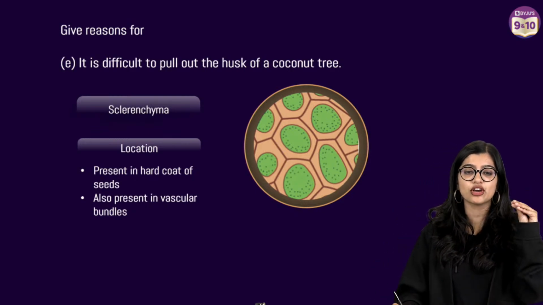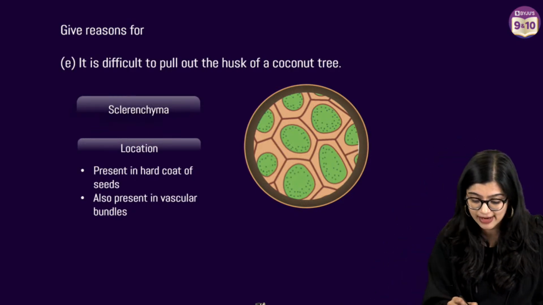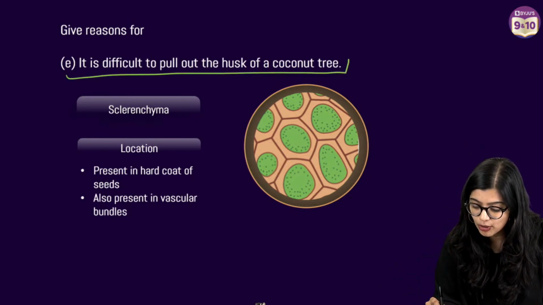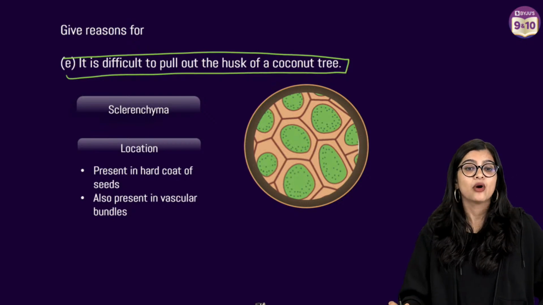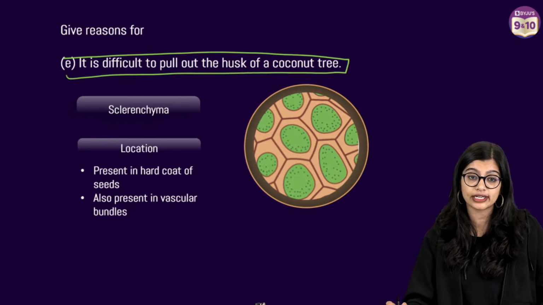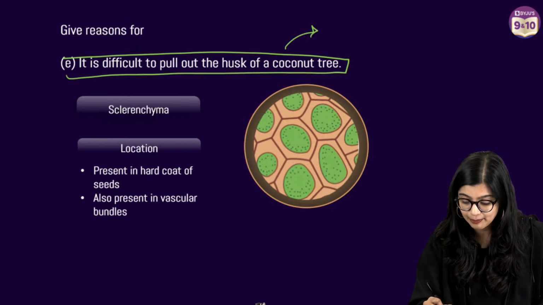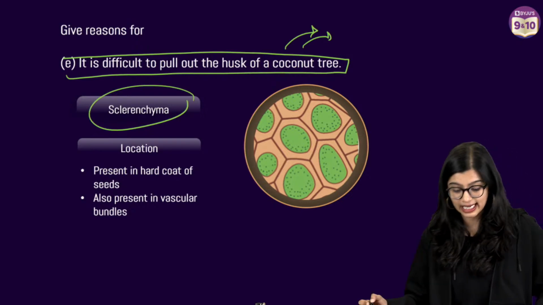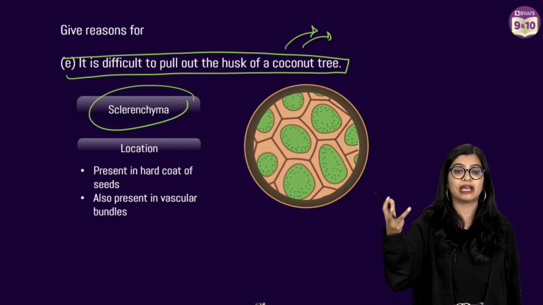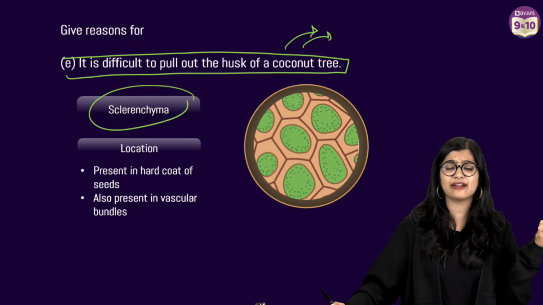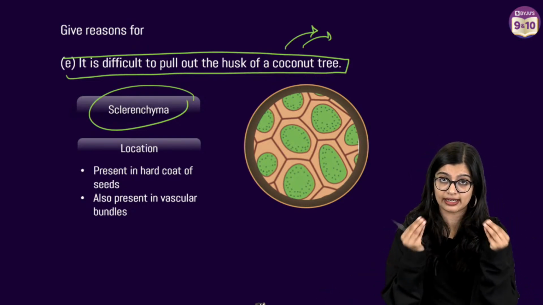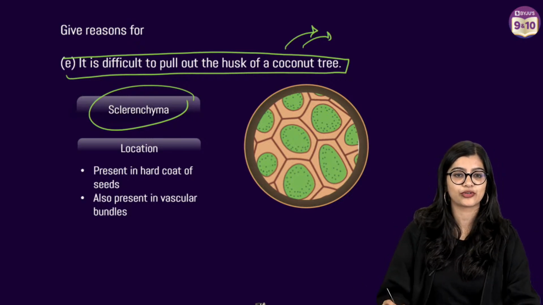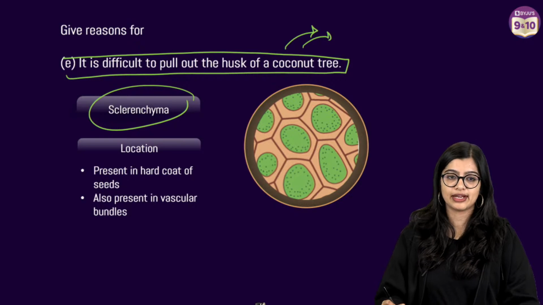Now moving on to question number 5, the fifth part of this particular question. It is difficult to pull out the husk of a coconut tree. Why is it difficult? Simply because the husk of the coconut tree is made up of a dead kind of tissue called sclerenchyma, which has depositions of lignin in it and provides mechanical support. Okay, very good.